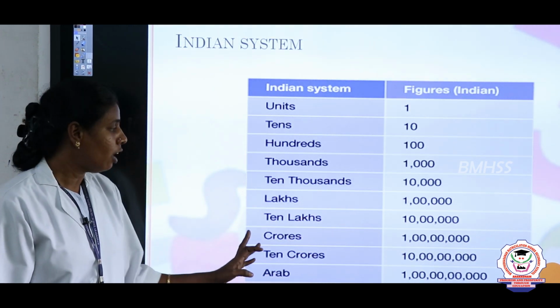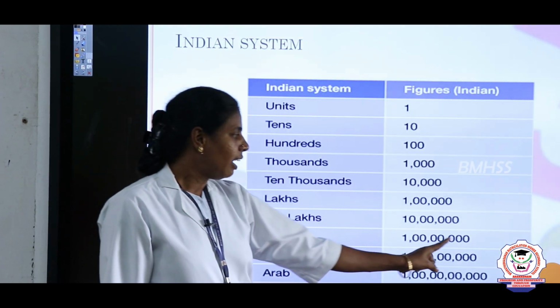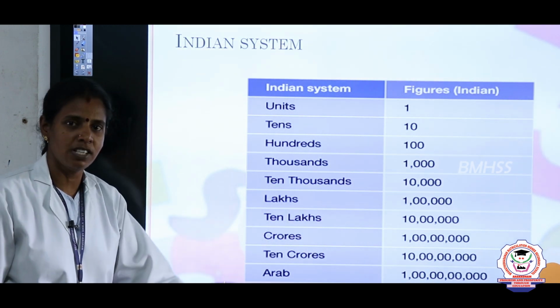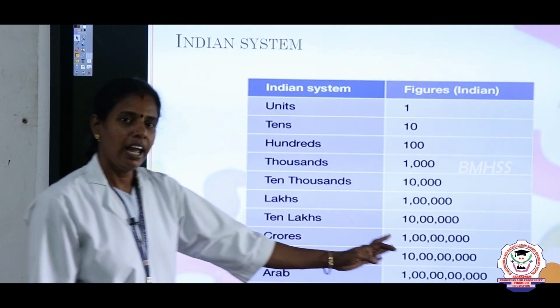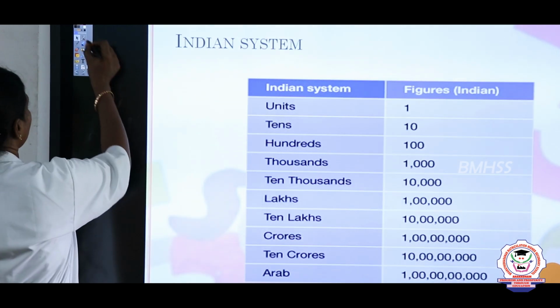And crore. For 1 crore, see, in 1 crore it is 7 zeros. How many zeros in 1 crore? 7 zeros. And then 10 crore, 8 zeros. And Arab. Arab, I told you, what is the Arab?